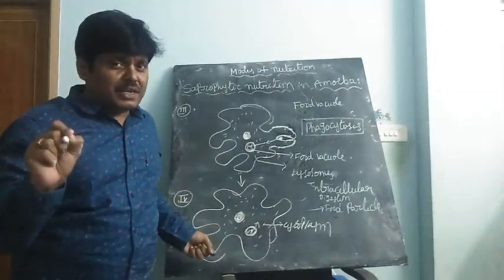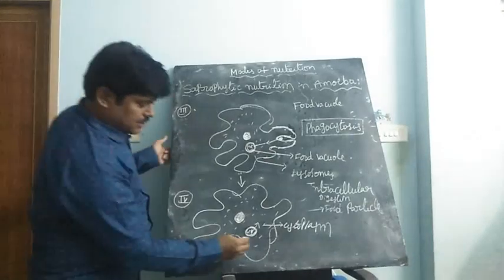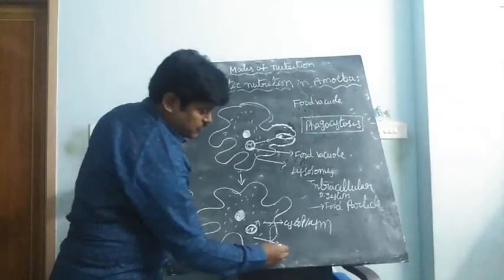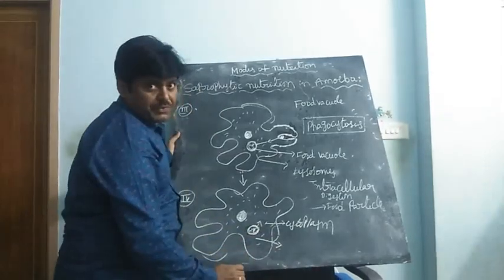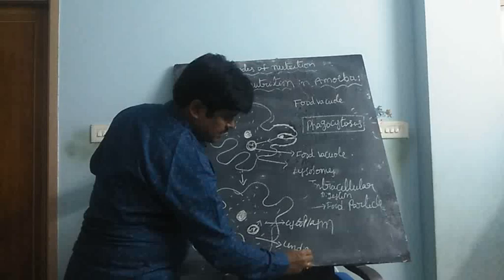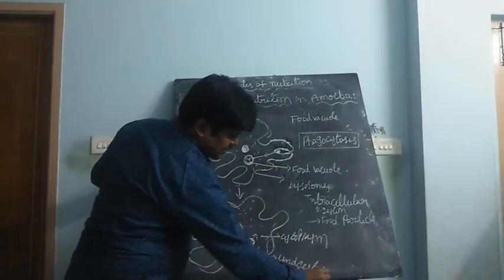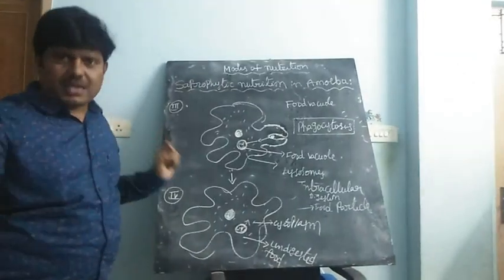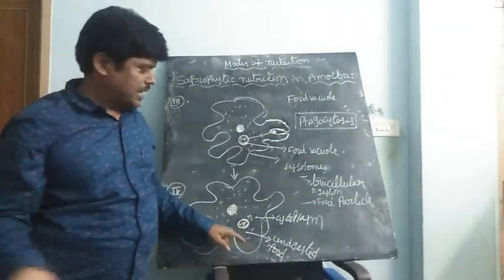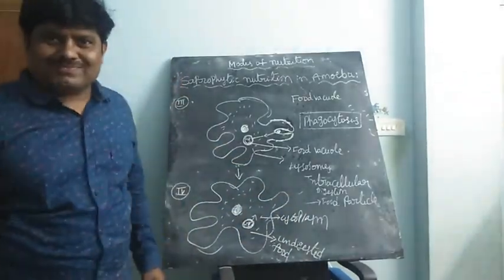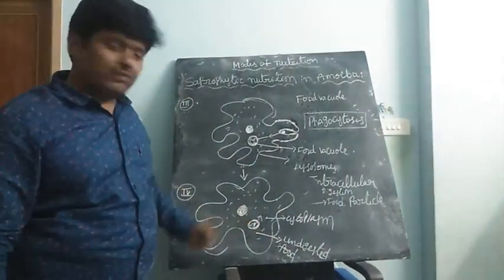But undigested food may be present. Any undigested, wasted food comes out by the process of diffusion from the amoeba body. So that is over. This is the fourth one.